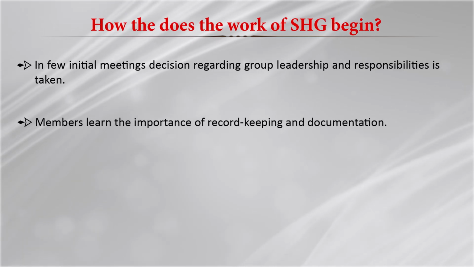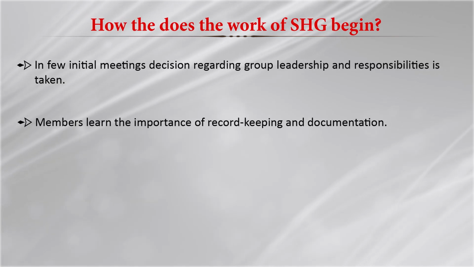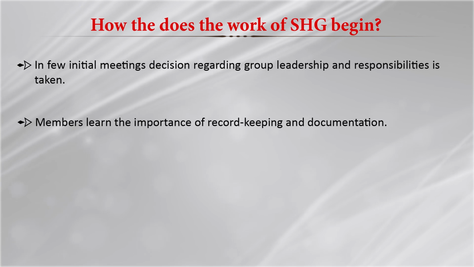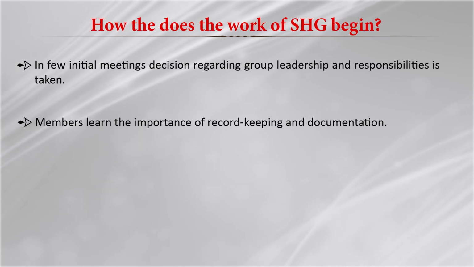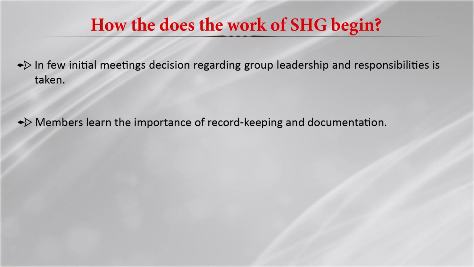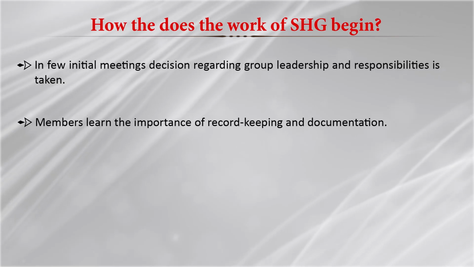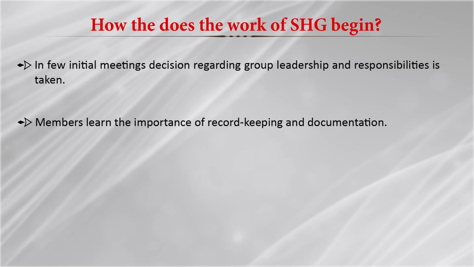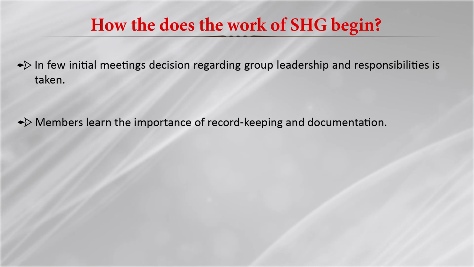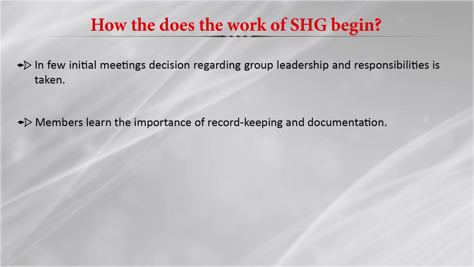The members try to learn the importance of record keeping and documentation. This is very important because they are not aware of these things. It is normal, because they do not even have the money to eat 2 full meals. So, how will they save money and keep a record of it? They are being taught about it. So, capacity building and training in this case is very important.